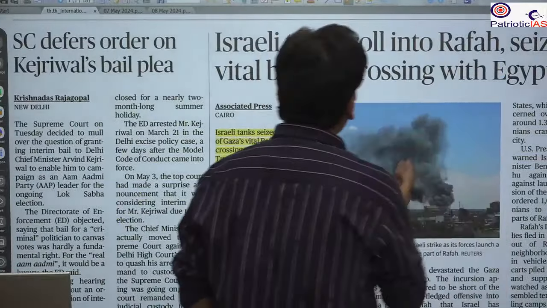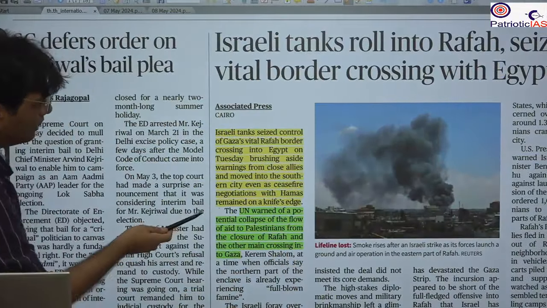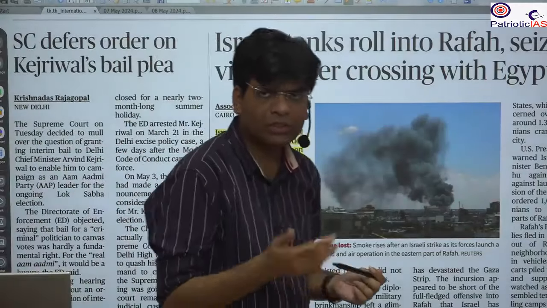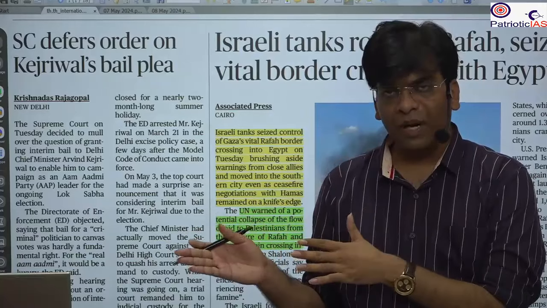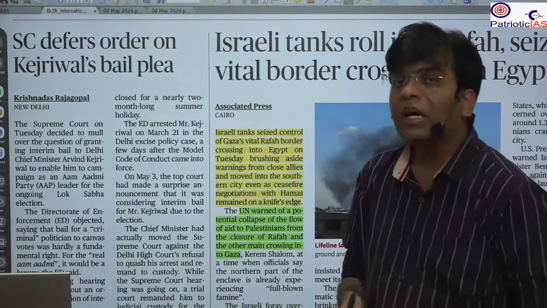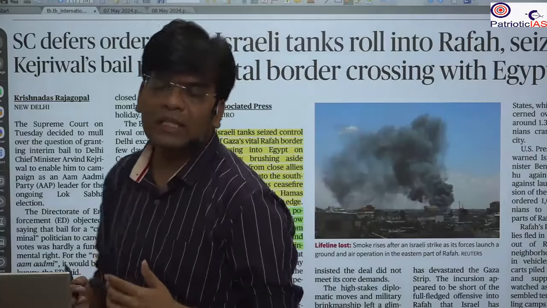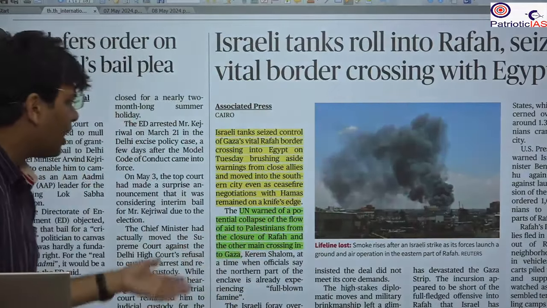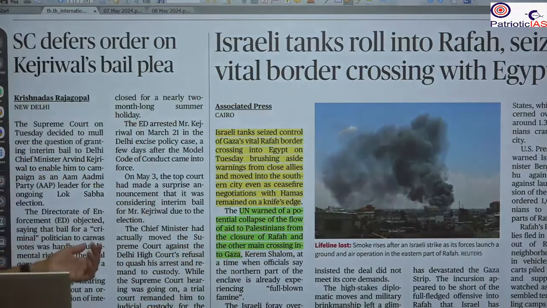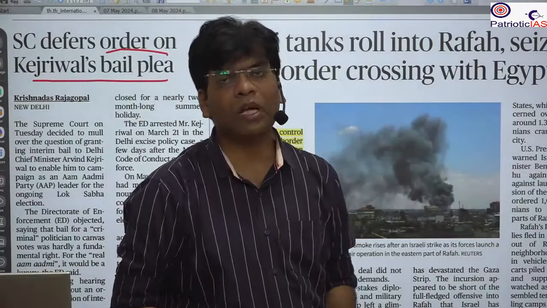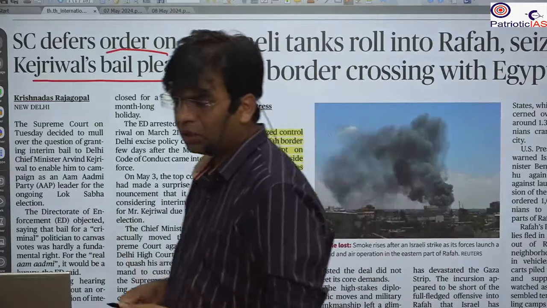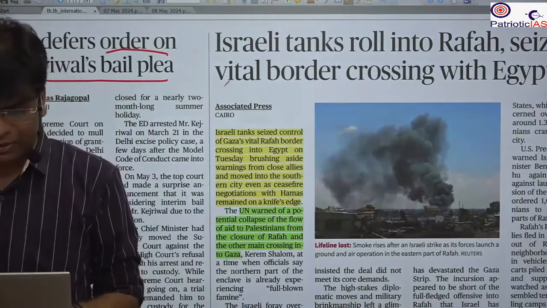Here, the Israeli attack on Rafah has intensified. So this is sad news. Yesterday we saw that there was some agreement on the ceasefire. Hamas had agreed, and it was under the Qatari and Egypt-led peace process. However, due to the attack, we have seen that there are fewer chances. Besides that, we have seen that the Supreme Court deferred its order on the Kejriwal bail. Now, tomorrow, 9th of May, they will decide. So this is all from the front page.